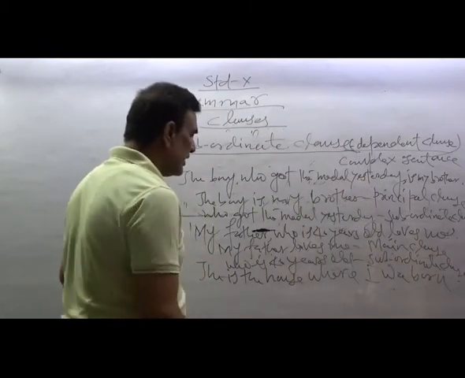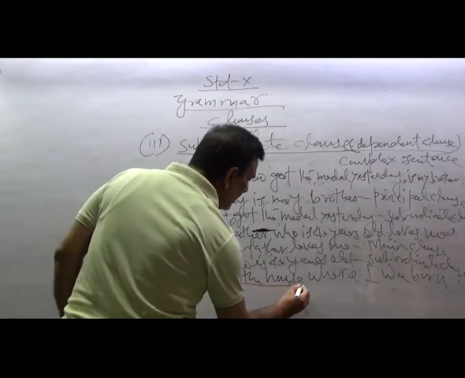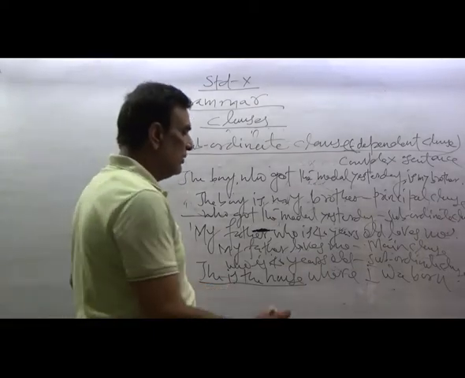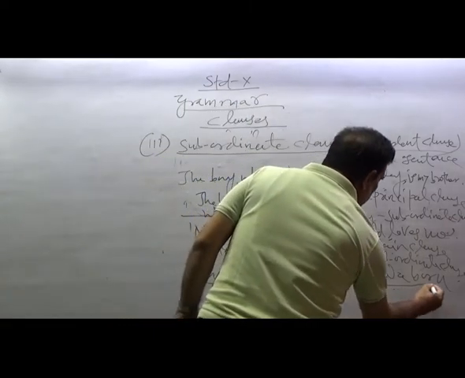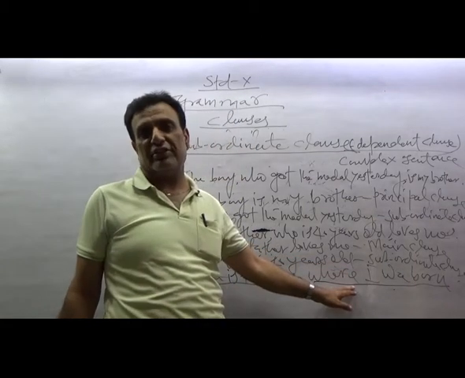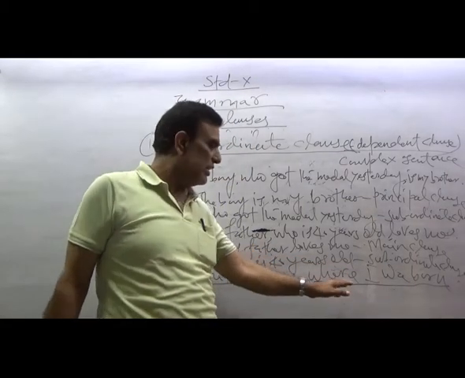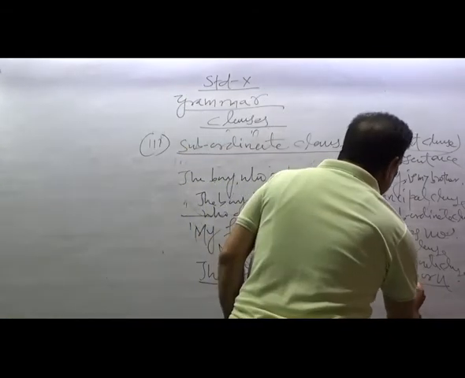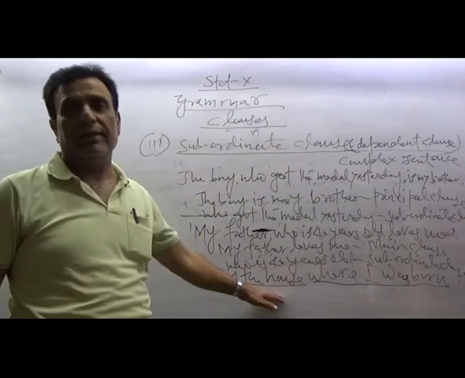For another example, this is the house where I was born. Here you see, this is the house. This is the main clause. And where I was born, this is the subordinate clause. Because this is the house is the main thing, and where I was born, you are giving extra information about the house.